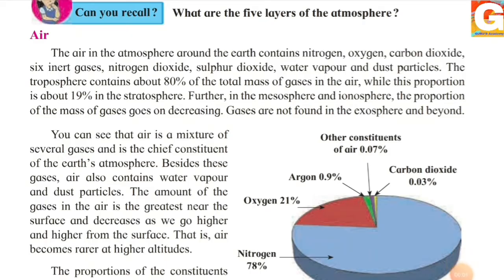So students, today we will start with our first natural component, that is air. Do you all remember the 5 layers of our atmosphere? We have learned this in our previous lesson.